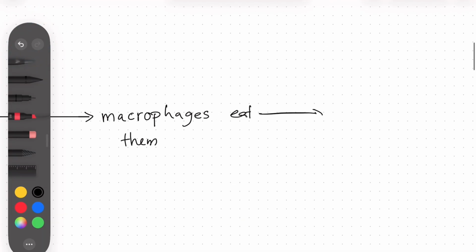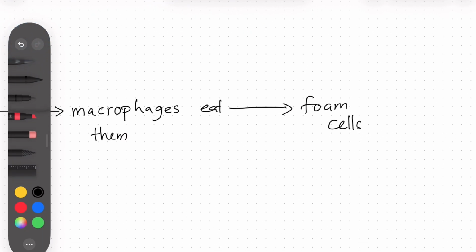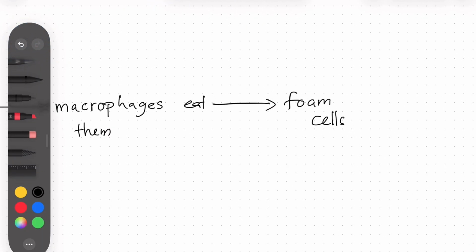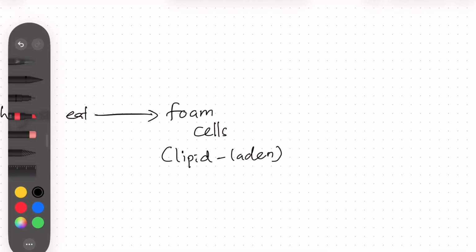And they make foam cells. Foam cells are actually macrophages which ate these oxidized VLDL or LDL. So these macrophages are overloaded with lipids. They become more lipid-laden. This state is known as foam cells. And they actually look like fatty streaks inside these vessel walls, with a yellow color.